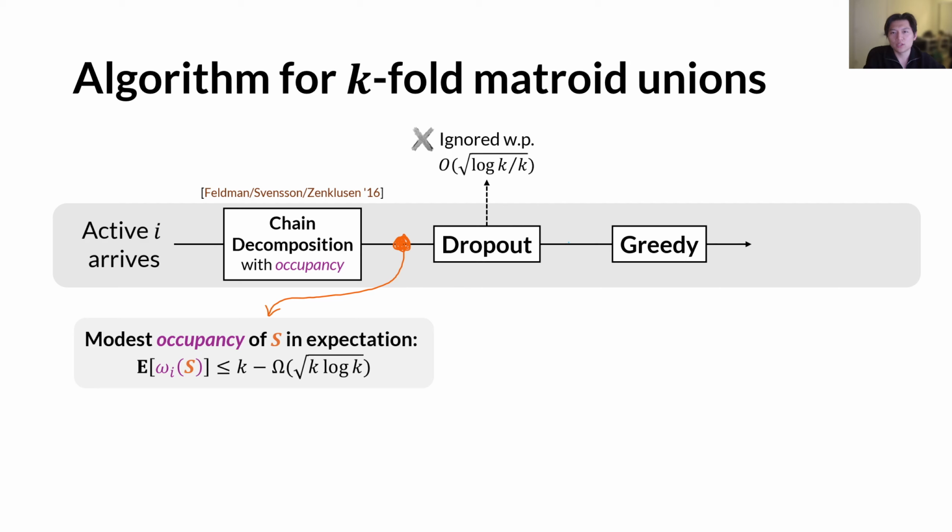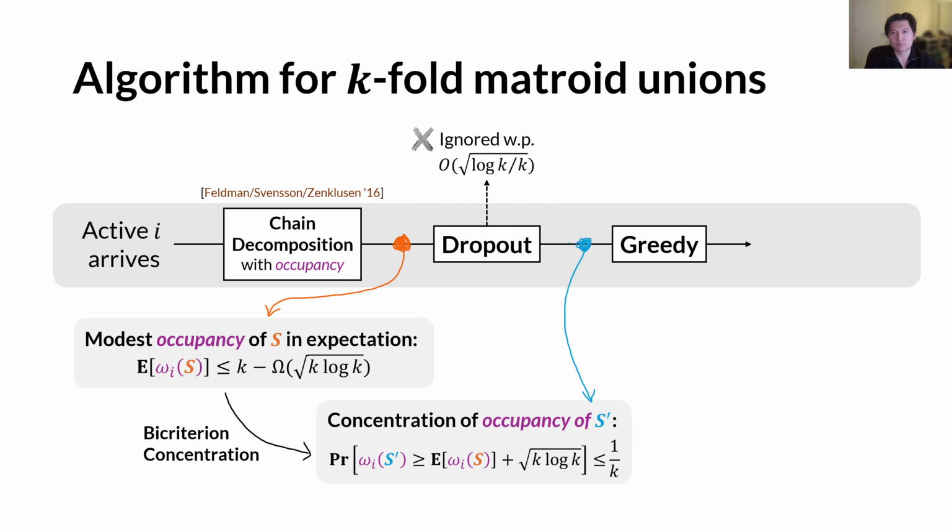Then, by looking at the blue set S prime after another dropout phase, we can use our bicriterion concentration to derive a nice tail bound of the occupancy of S prime based on the expected value of the occupancy of S. And by simplifying it, we can conclude that the occupancy of S prime is smaller than k with high probability, which means the whole process will succeed with high probability.